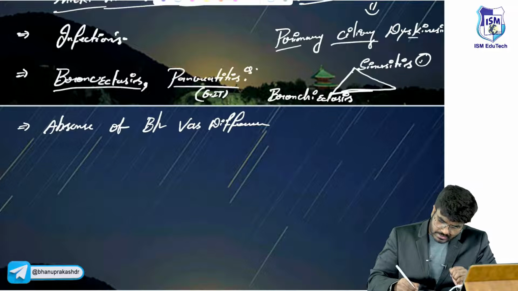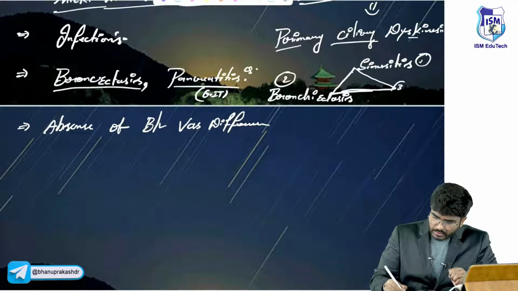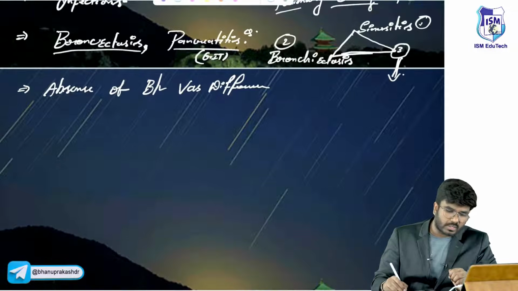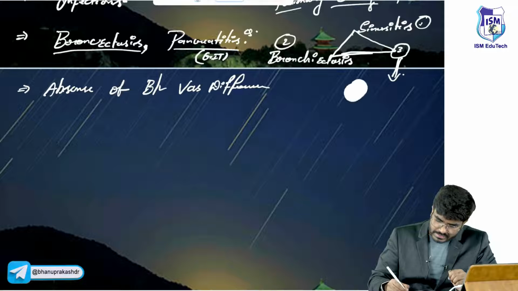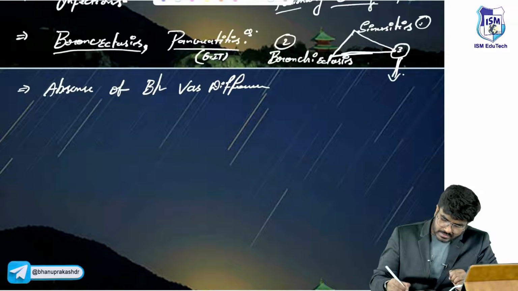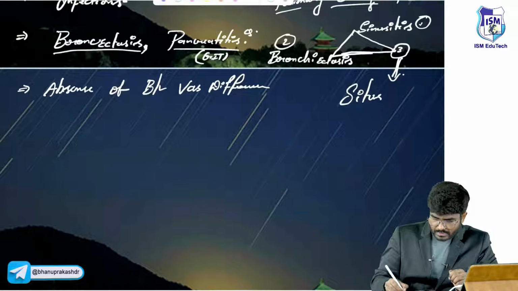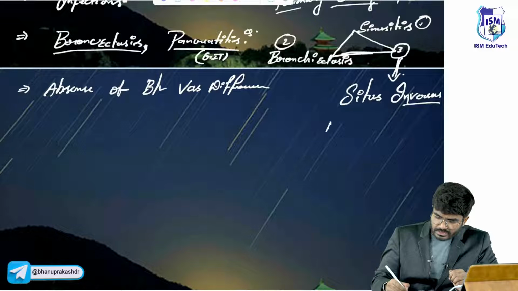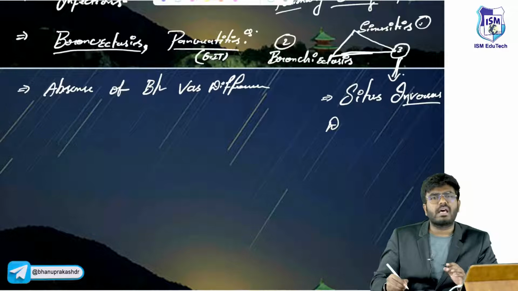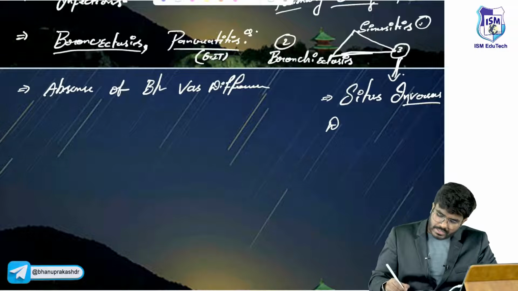So sinusitis, bronchiectasis, and do you know what is the third thing which is seen? It is called situs inversus, which is the opposite side placement of the organs. An example is dextrocardia.